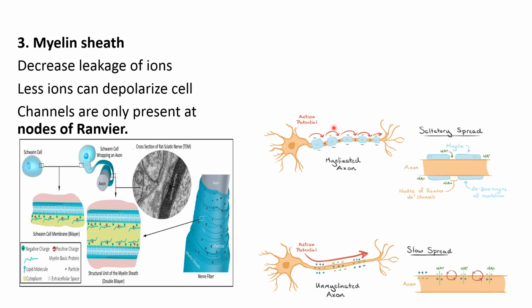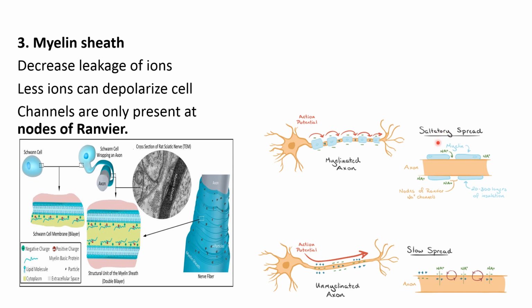And in case of myelin sheet, the ions cannot leak out, and the channels are only present at the nodes. There are nodes between two myelin sheets. There are segments of myelin sheet on axon, and each segment is provided by a Schwann cell. So in between these segments there are nodes. These nodes are called nodes of Ranvier, after the discoverer. The areas that are covered by myelin sheet are called internodes.